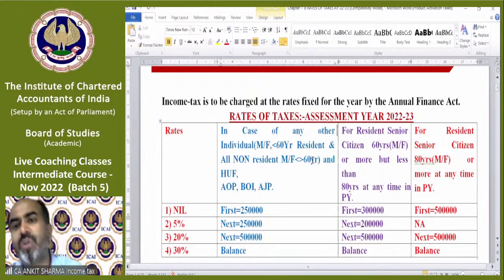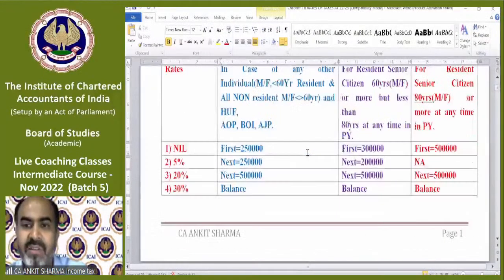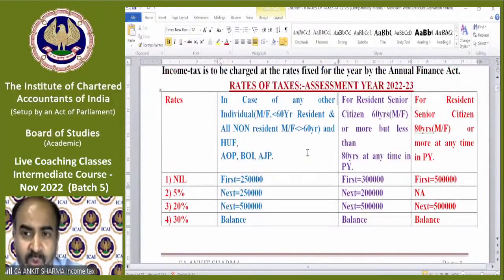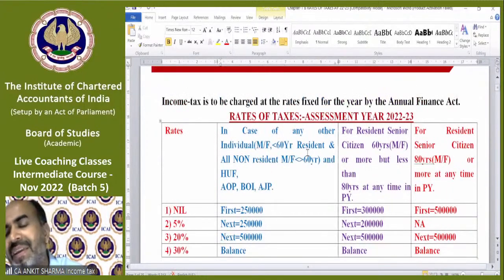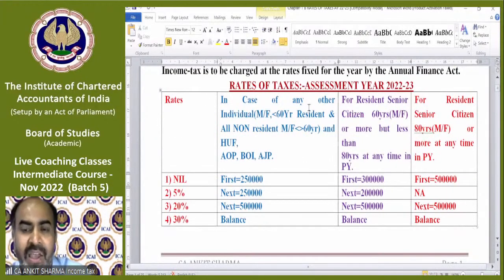Now moving on to the provision theoretically, and this is the diagram, this is the tabular form. So you can see what we were technically studying is like this. In case of any other individual, male, female, less than 60 years resident, all non-resident, male, female, and HUF, AOP, BOI, AJP, we have made this table. How?